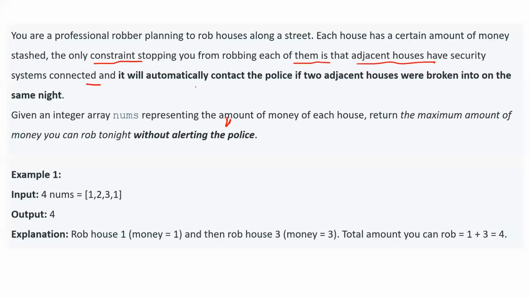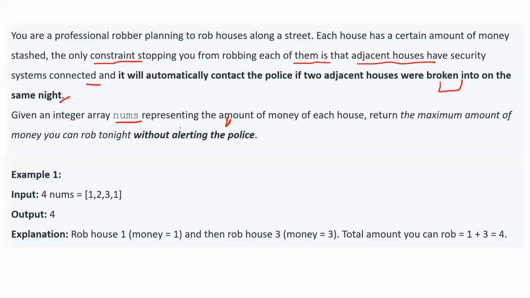So it's like you cannot do the robbery in adjacent houses. If two adjacent houses were broken into on the same night, that means if you are doing the robbery, or breaking in, simply to steal something, on the same night for adjacent houses, then it will contact the police and all.